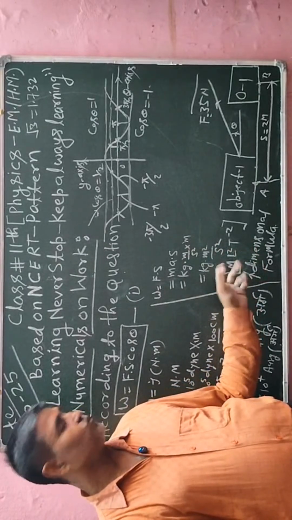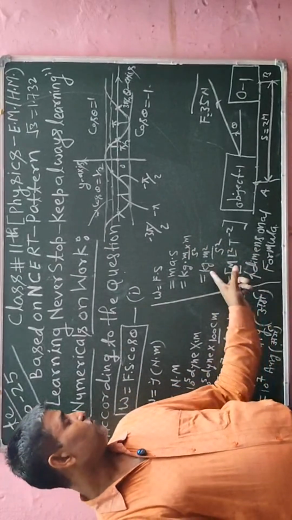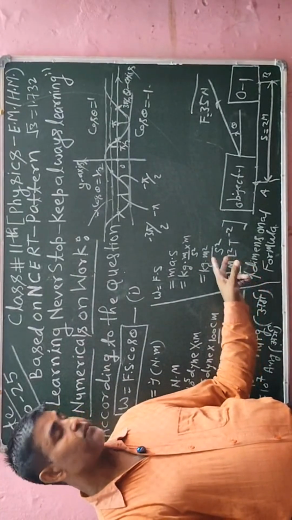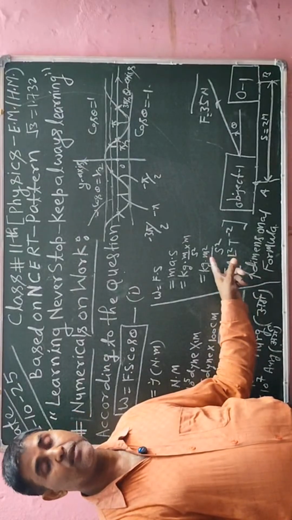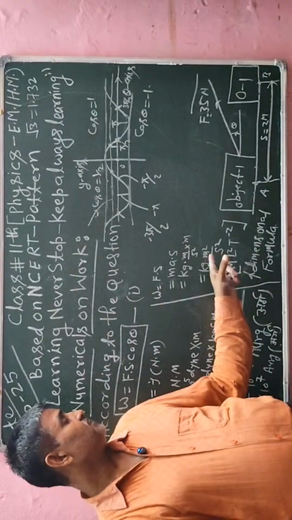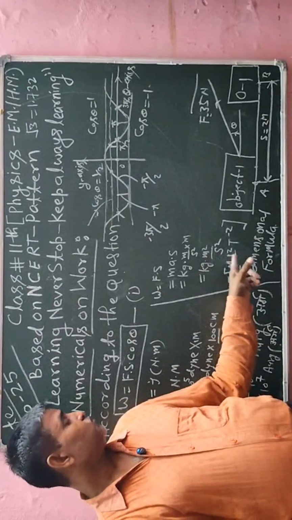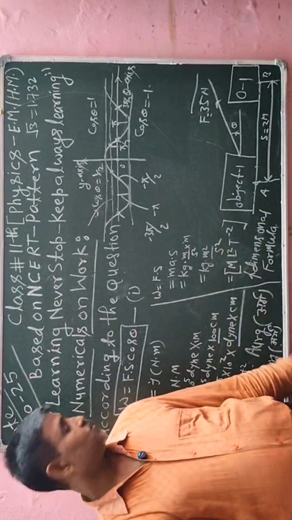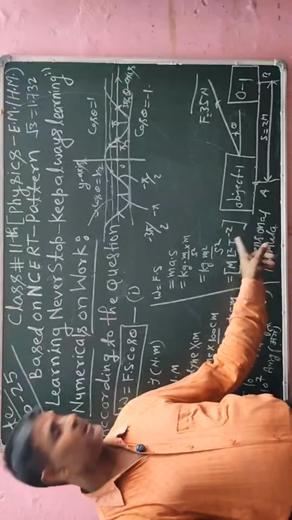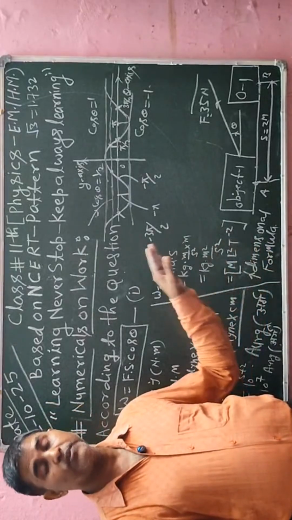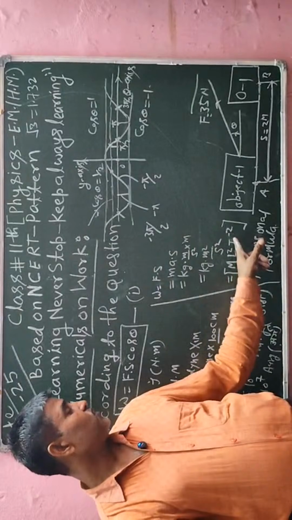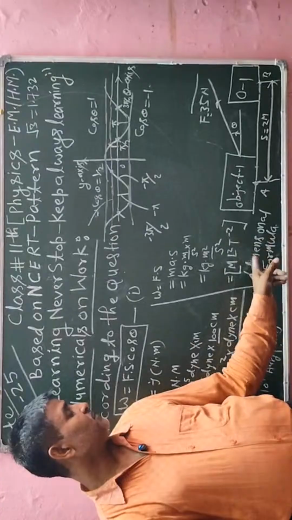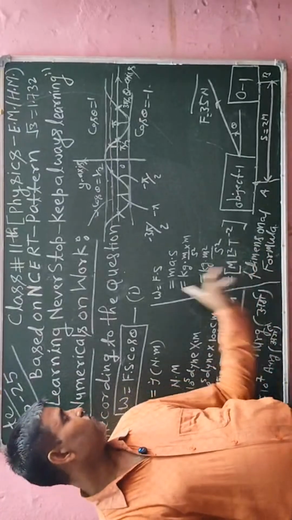Now for the dimension, kg has dimension capital M, meter is the unit of length so its dimension will be L square, and T is measured in seconds, so its dimension is T, and since it is in the denominator it will have minus power, so minus 2. So M L square T to the power minus 2 is the dimensional formula of work.